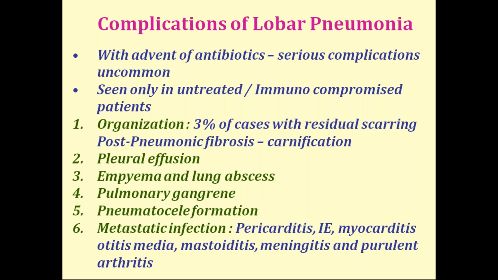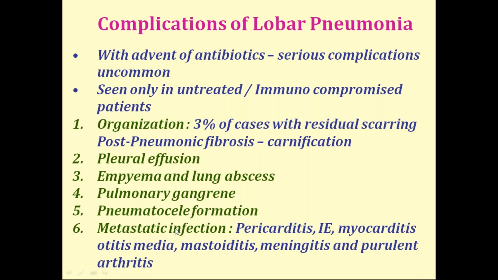Then there may be pleural effusion, an accumulation of fluid between the pleural surfaces, and empyema, an accumulation of pus-like material between the membranes, and lung abscess. There is abscess formation in the lobe of the lung; an abscess is nothing but a collection of neutrophils.